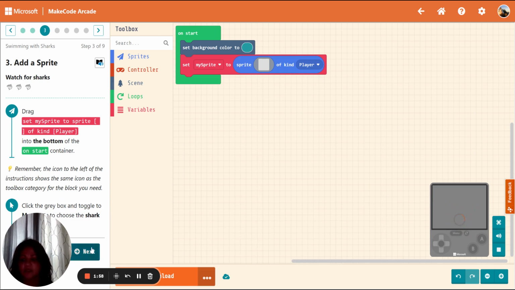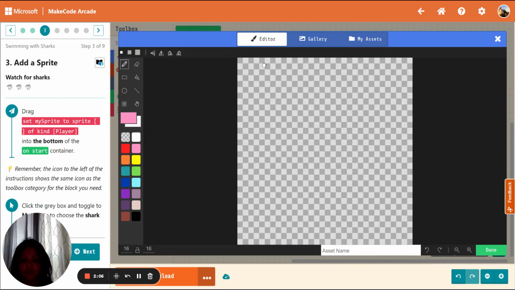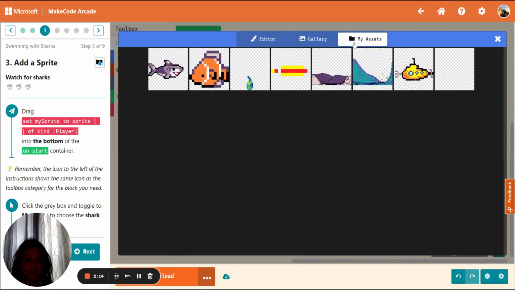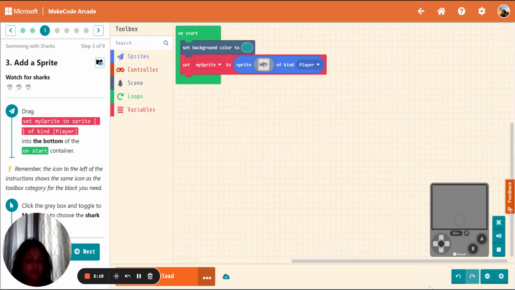Next. It also says click the gray box and toggle to choose shark. So I'm going to do that. And you have to play with it a little bit as you go along. So my assets, shark, done.